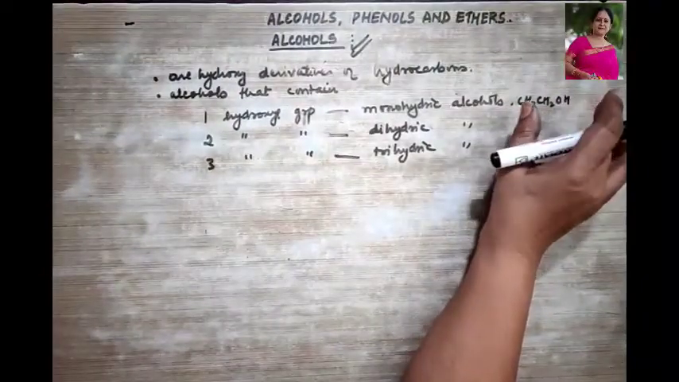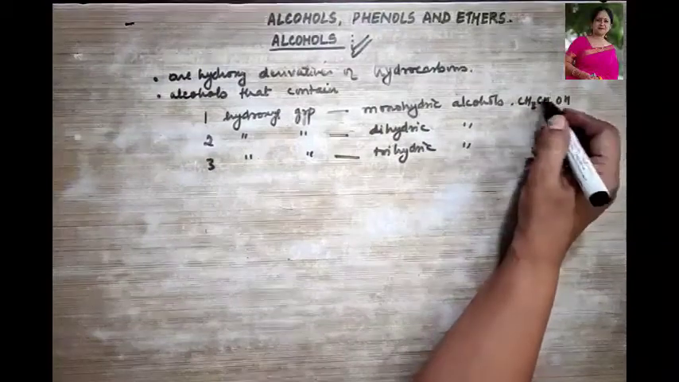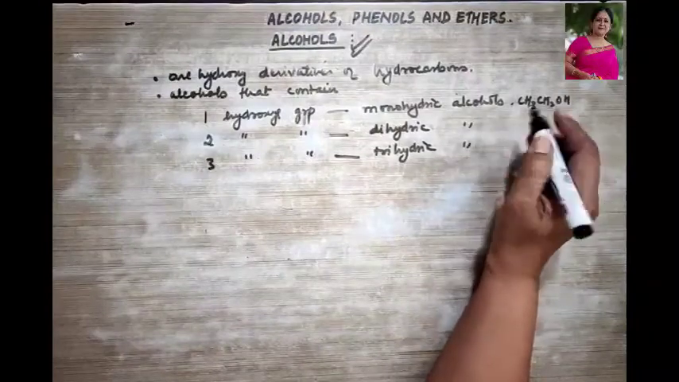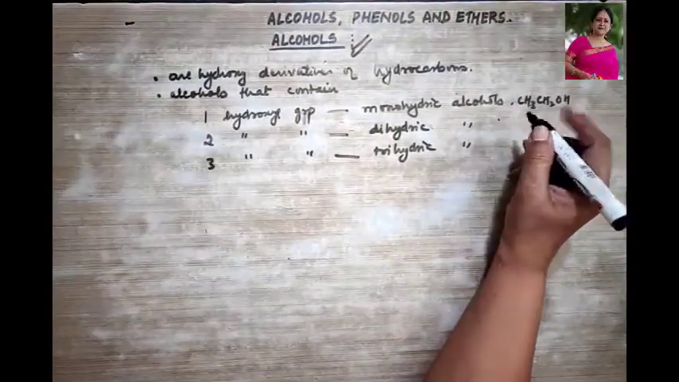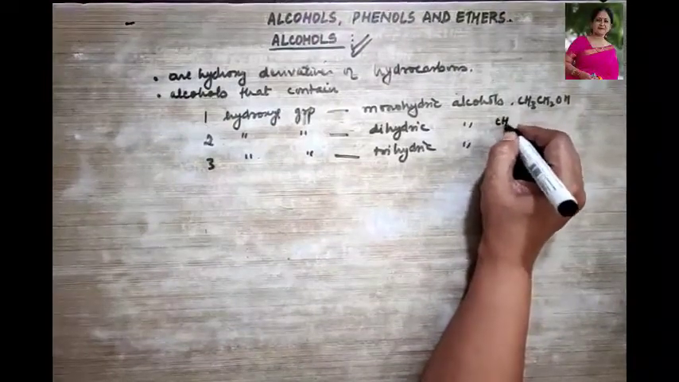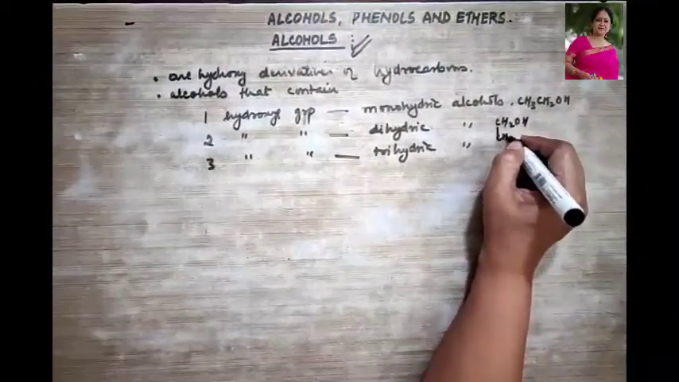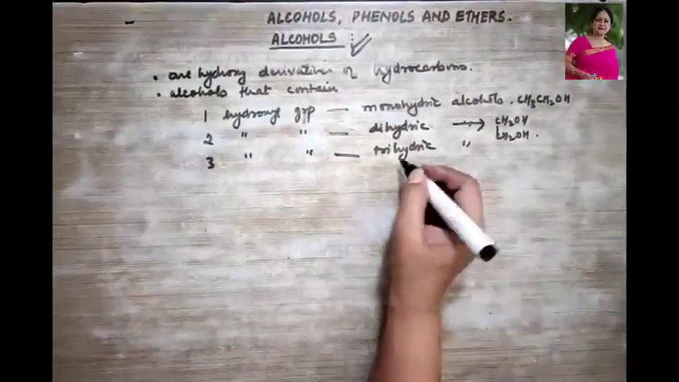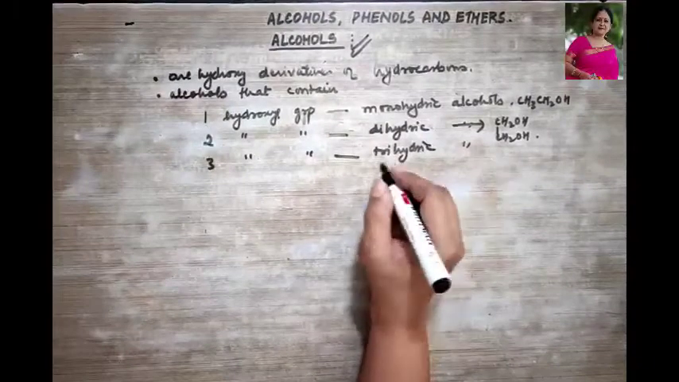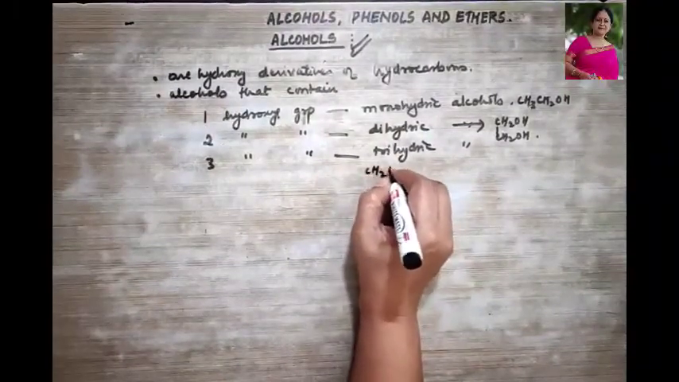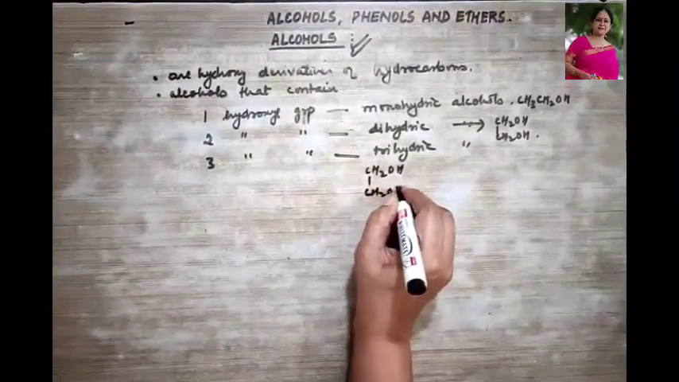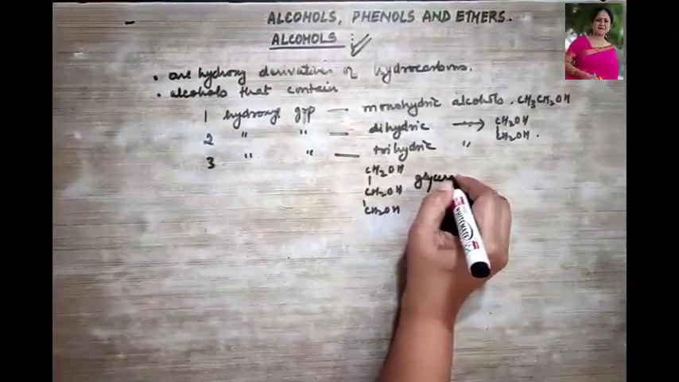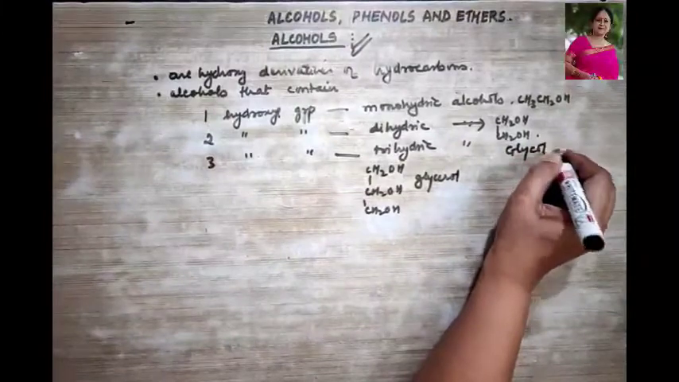This is your monohydric. What is the name of this? This is your ethyl alcohol, C2H5OH. Then let's talk about dihydric alcohol. It could be ethylene glycol, if you remember, CH2OH, CH2OH. This is the example of your dihydric alcohol. Let's talk about trihydric, the glycerol, if you remember. So this could be CH2OH, CH2OH and CH2OH. This is your glycerol and this was your glycol, right?